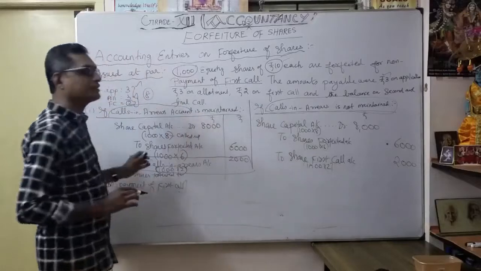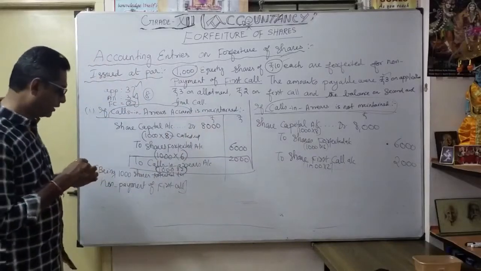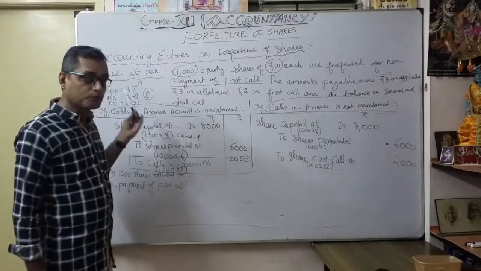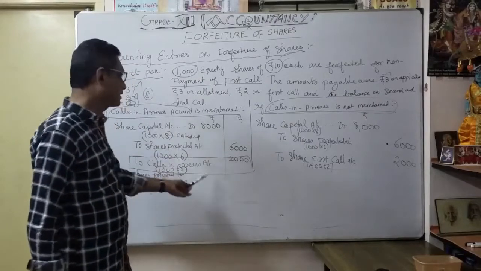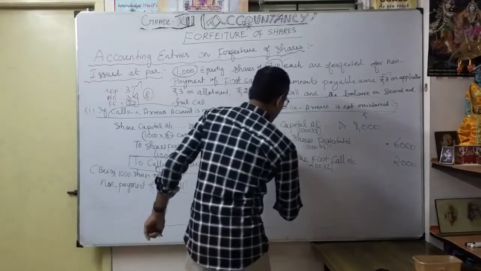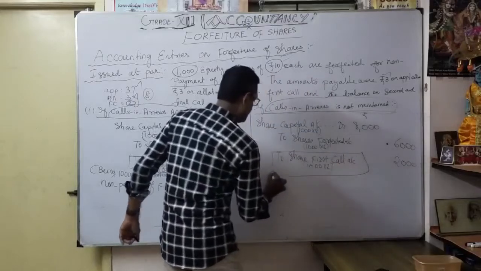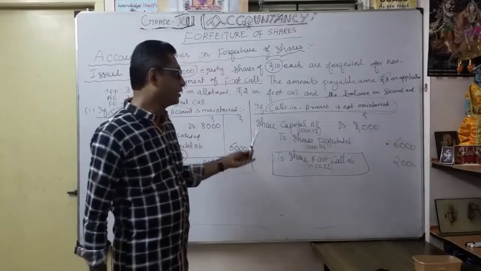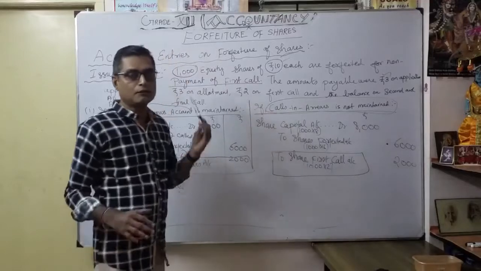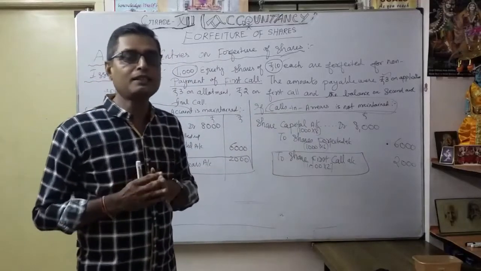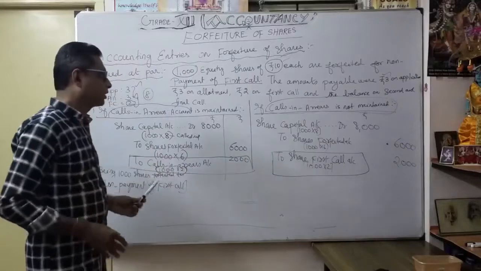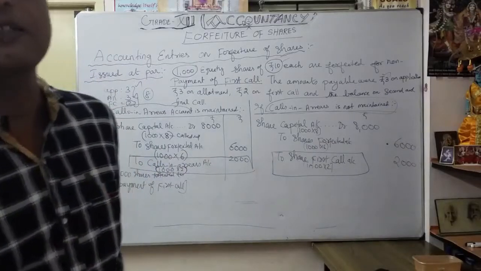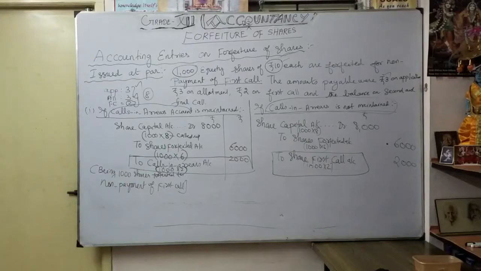Suppose when we are maintaining the calls in arrears account, you want to show the calls in arrears account, because earlier we debited calls in arrears account. Now to rectify, we want to credit calls in arrears account. As usual, whichever call is in default, we can mention clearly the particular call, whether it may be first call or second call. So you have understood the example of when calls in arrears is maintained or not maintained. Understood? Now we are going to discuss another example, different cases of the journal entry for forfeiture of shares.